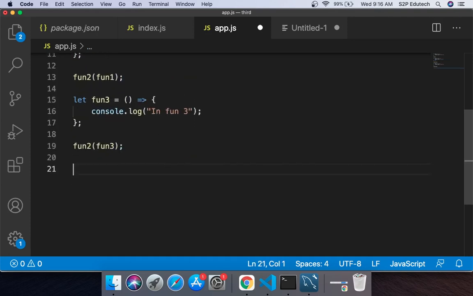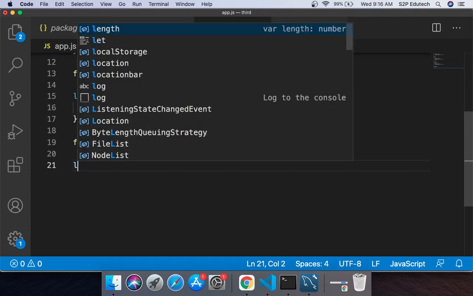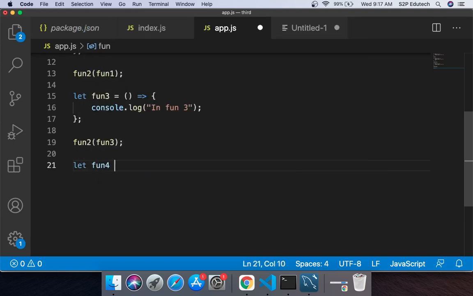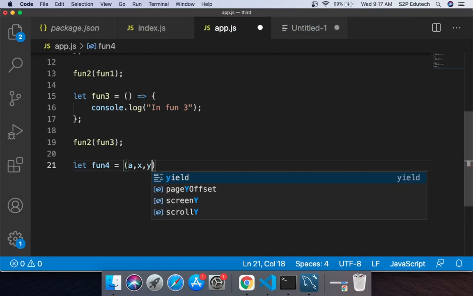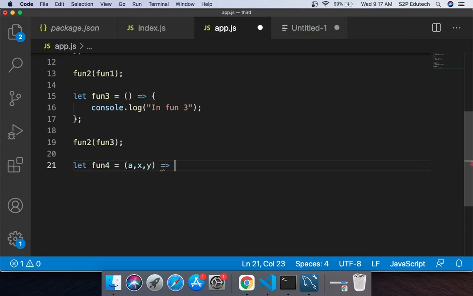Let's take another example. Let us write another function. I'll say let fun4 equals to, right? Now I'll take two parameters here. Let's say a comma b. Right, and I would say a, and I would pass a parameter called b to it. That is what I am saying, right? Let's see how it goes.